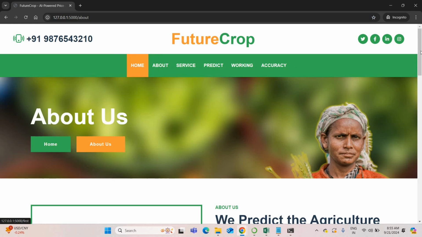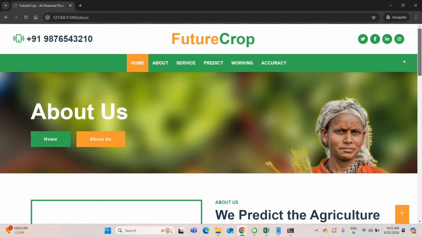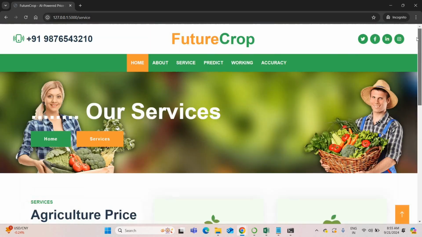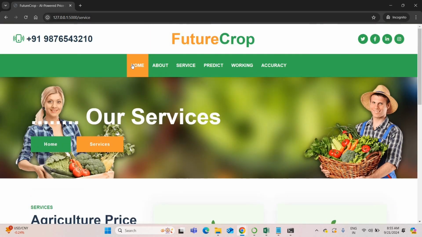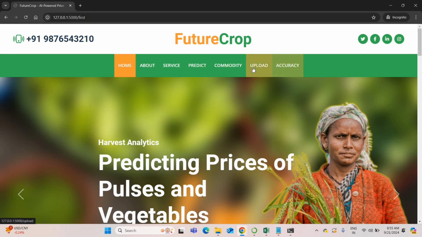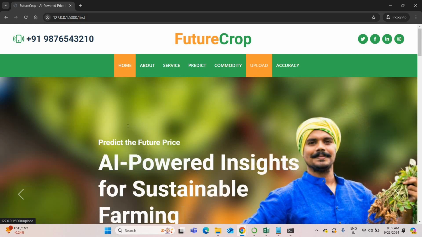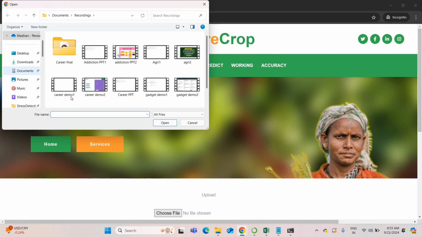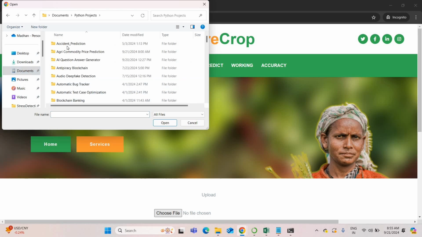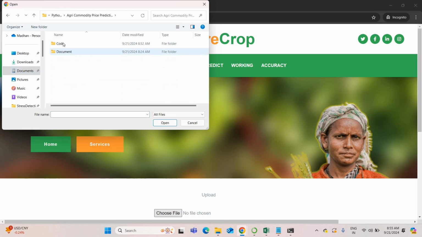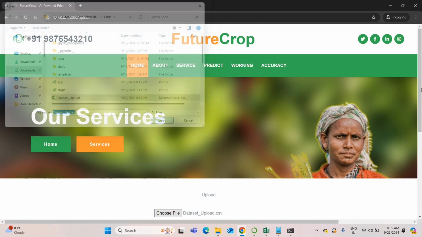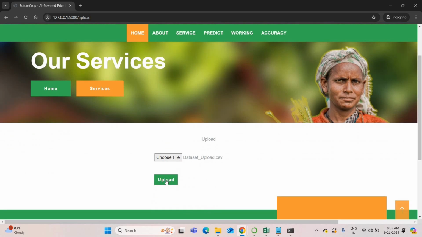Here the about tab is also there. In the about tab, it mentions what it is going to do. In the services tab, what services it is going to provide. Everything is given here. So let me move on from the home page. You have to upload the data set for training purposes. Go to the upload, choose file, go to the project location, and upload the data set which you are going to train. Just click upload.